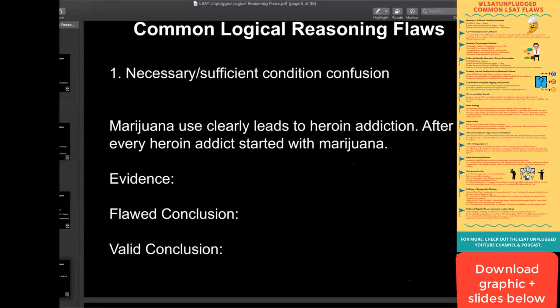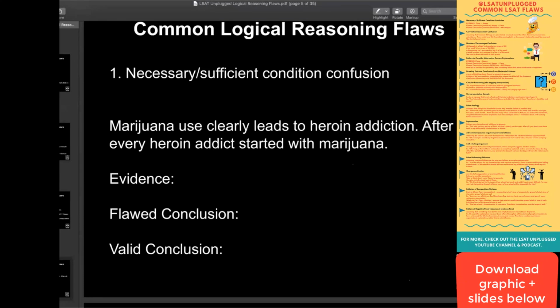And Jasmine's got it here in the chat: not M requires not H. So if you didn't have marijuana, then you must not have had heroin, because heroin requires marijuana. That would be a valid translation, and that's based on the given information, so we're to take that as true as well. So the contrapositive is a valid or correct inference, and for a must be true question, that contrapositive could be the correct answer.